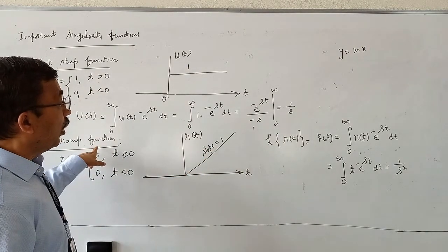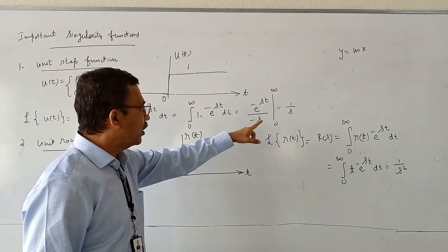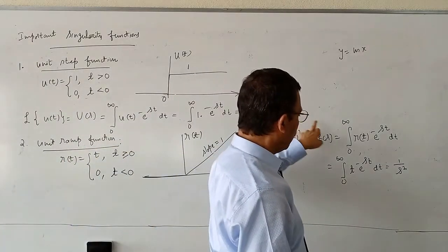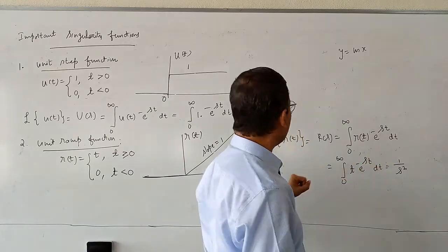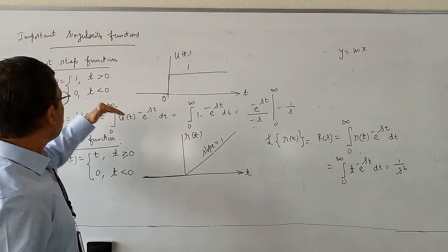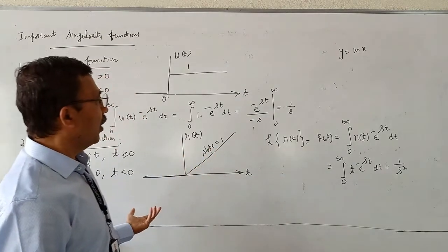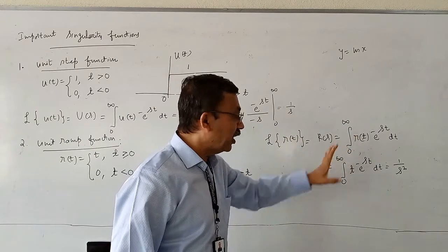Laplace transform of step function is 1 by s. Please note that if you differentiate 1 by s, you get 1 by s square with a minus sign. Forget about the sign for the time being. Why I am telling that is, if you treat step as position, ramp will be velocity. Why it is called velocity? Differentiation of 1 by s results in 1 by s square with a negative sign.